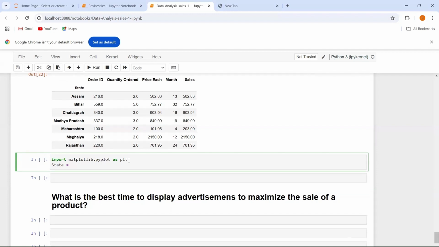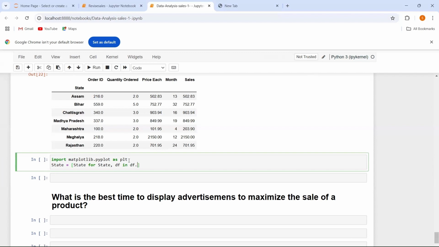For the x-axis, let's say I want to write here. First of all, what we are going to do, we are going to use the bracket, and under the bracket we are going to write state. In this, I am going to group by the data according to the state. I'm going to group by the values in my data frame according to the state.